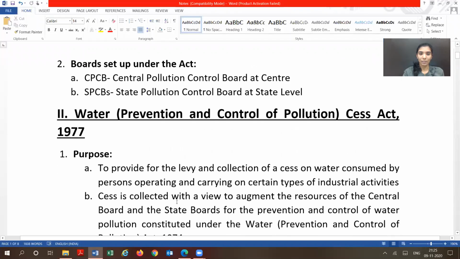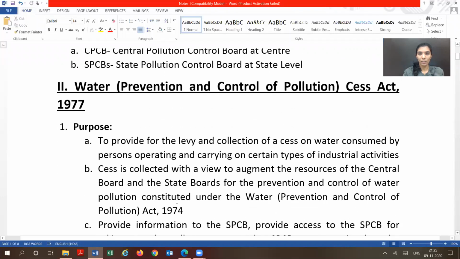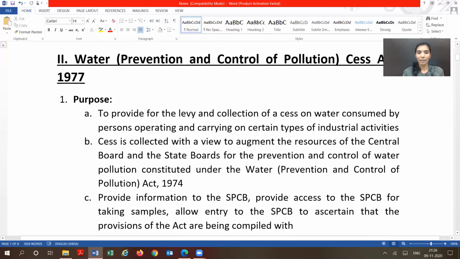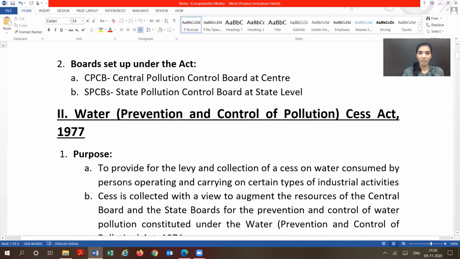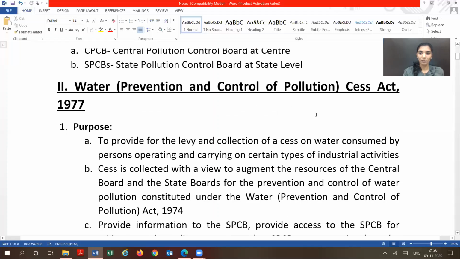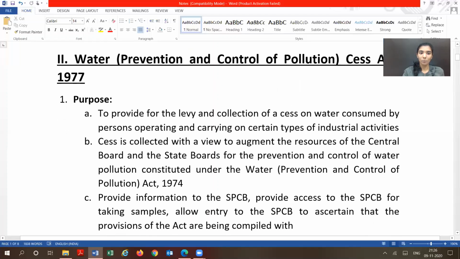The next act, which is relating to water pollution, is the Water Prevention and Control of Pollution Cess Act 1977. So basically this act is related to the first act, the Water Act. How? Let's study about it. What is the purpose of this Water Cess Act? It provides for the levy and collection of a cess on water consumed by persons operating and carrying out certain types of industrial activities. So what does it say?